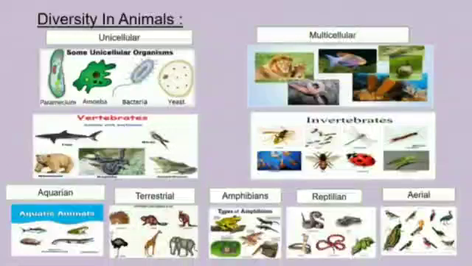There are aquatic animals that live in water and depend on it for survival. We can even see terrestrial animals that live on land. Amphibian animals live both on water and land. Reptilian animals have special skin made of cells. They include crocodile, snake and lizard. Aerial animals can fly.